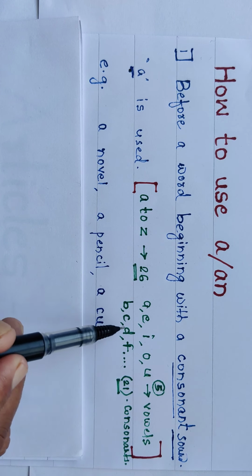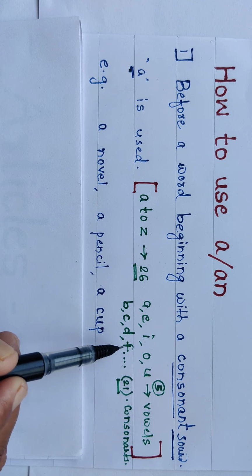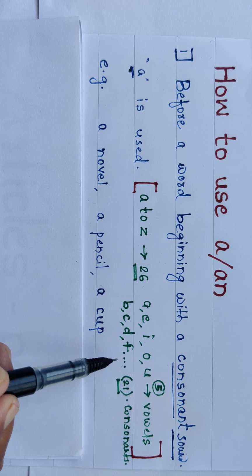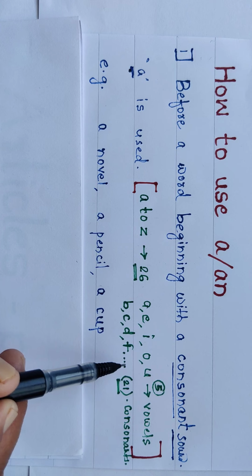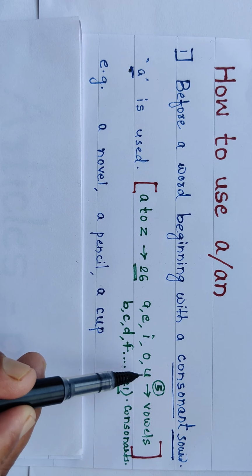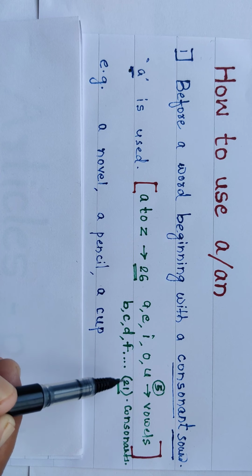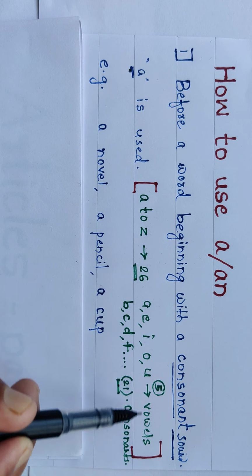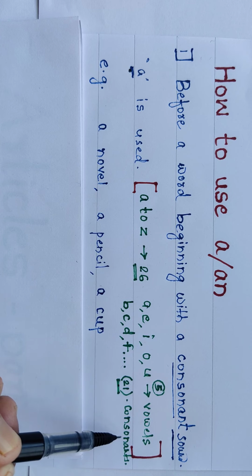And the rest of the alphabets like B, C, D, F, G, H, J, K, L, M, N, P, Q, R, S, T, V, W, X, Y and Z, these are 21 consonants. Understand? A, E, I, O, U are vowels, and the rest of the 21 alphabets are called consonants.